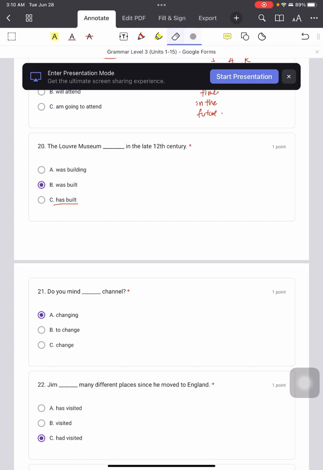So this is active voice. Active 的意思是说他自己本身去做那个东西. Cannot. So 这个 museum is supposed to use passive. 被建, so was built, passive. Okay, so the answer is 20.